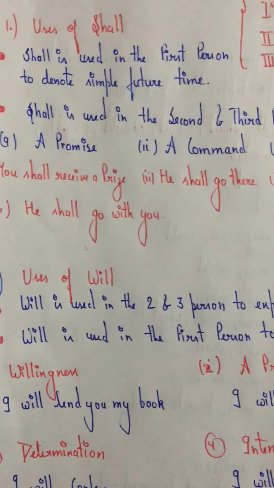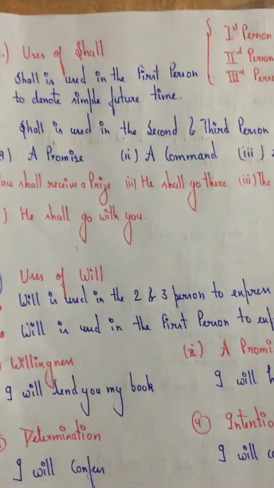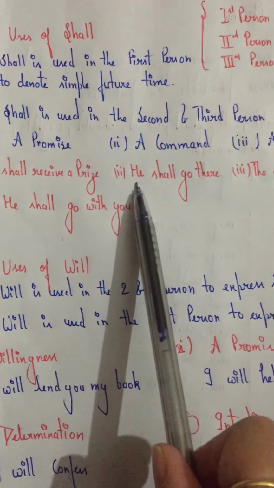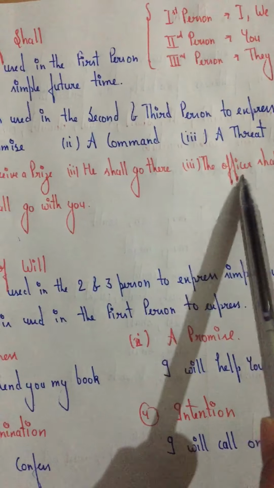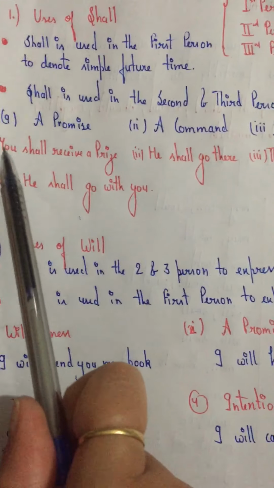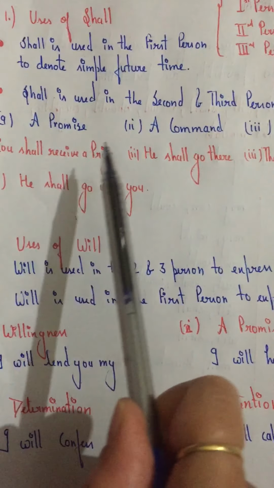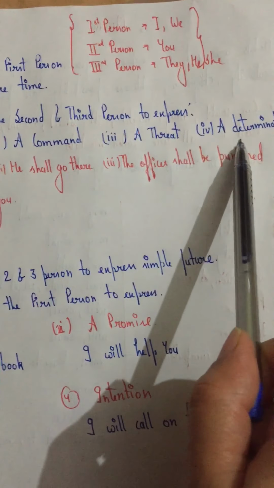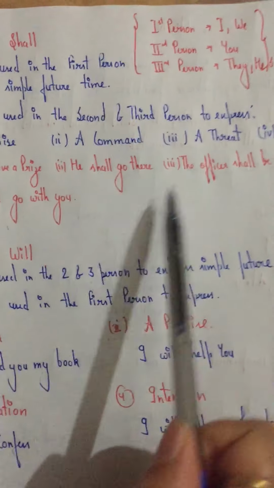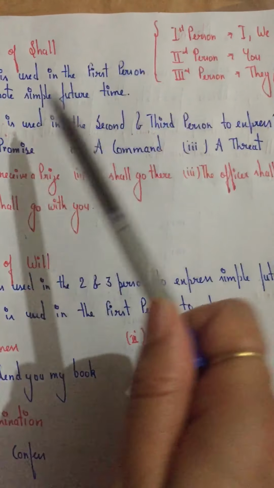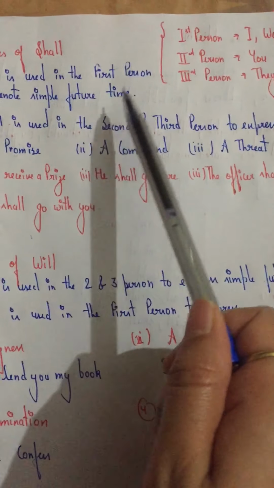Or a determination, he shall go with you. Here you can see, you is your second person, he is your third person, and officer is also your third person. So with second and third person, to show your promise, command, threat and determination, shall will be used. Otherwise, with first person, it denotes simple future time.